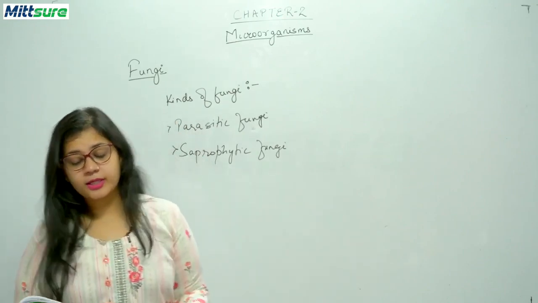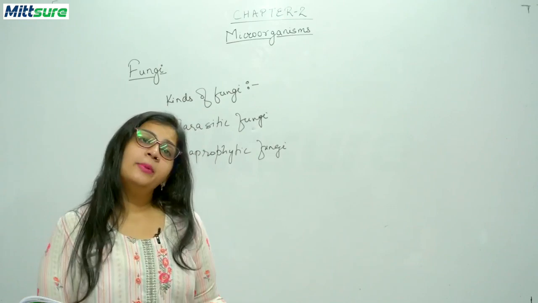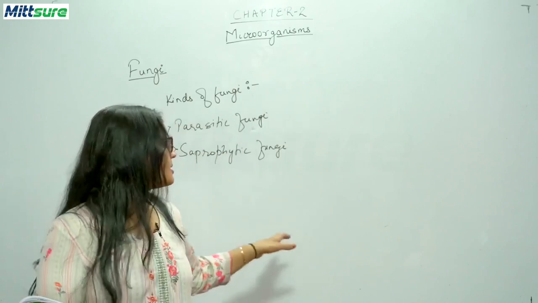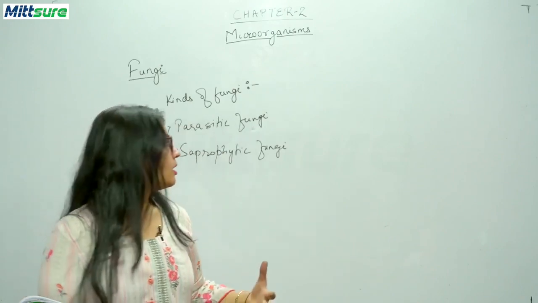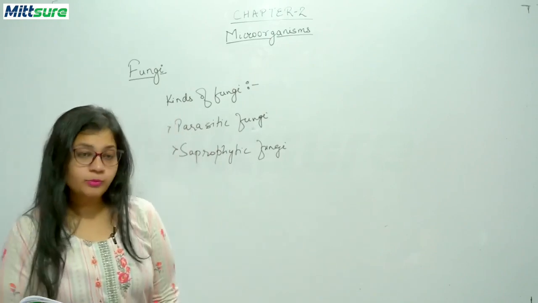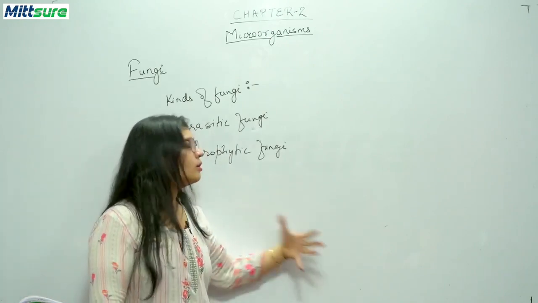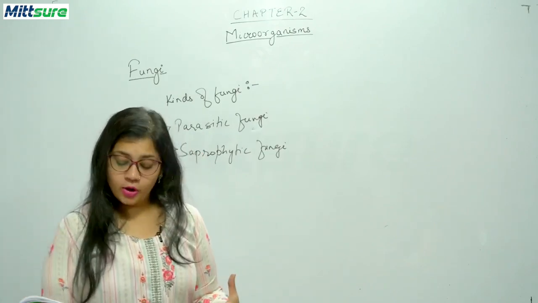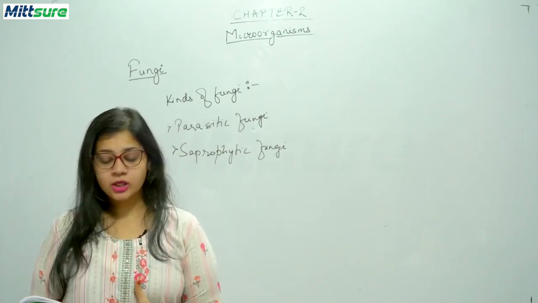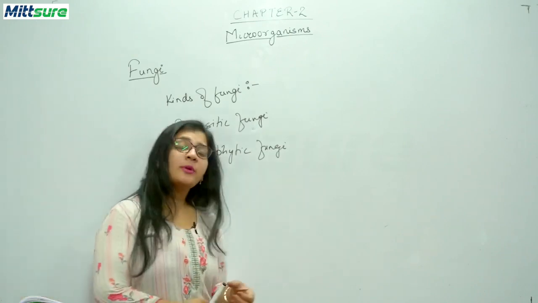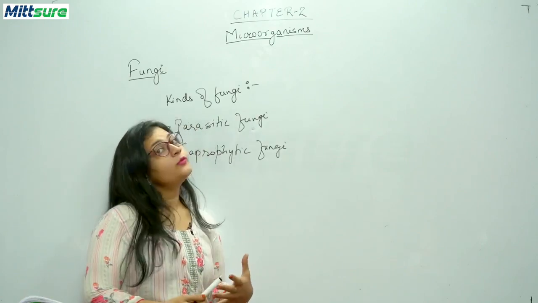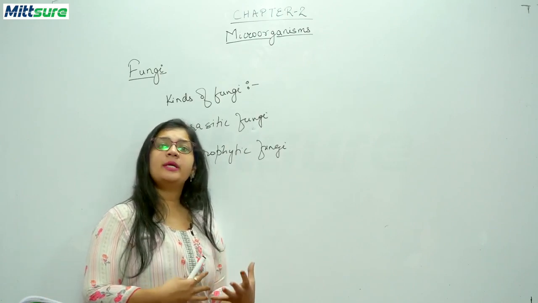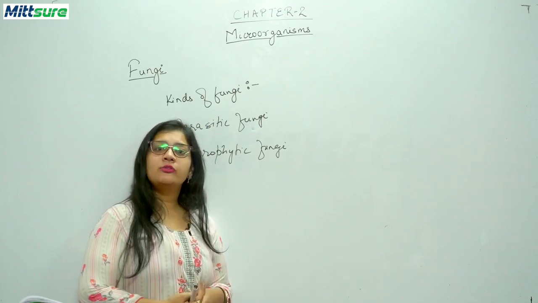Now the saprophytic fungi grow on decaying or rotting plants and animal remains and obtain their food from them. These are called saprophytic fungi, such as mold. Mold and mushrooms are your saprophytic fungi. Mushrooms are large saprophytic fungi that grow on tree trunks, clay soil, and rotten logs. One interesting thing about mushrooms is that they can be used as food. Also, some mushrooms can be poisonous, and some can be good for your health.